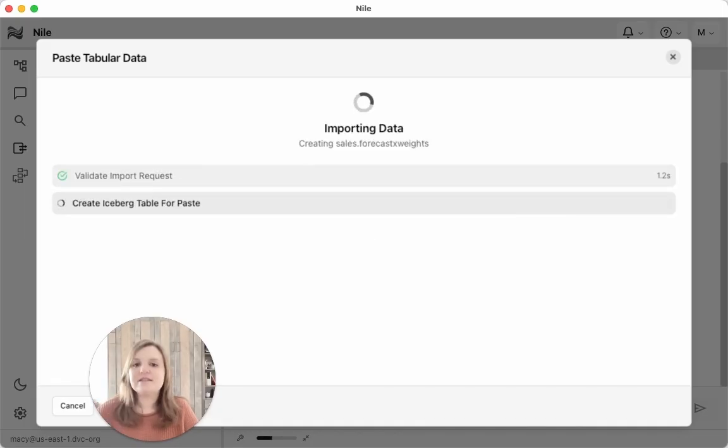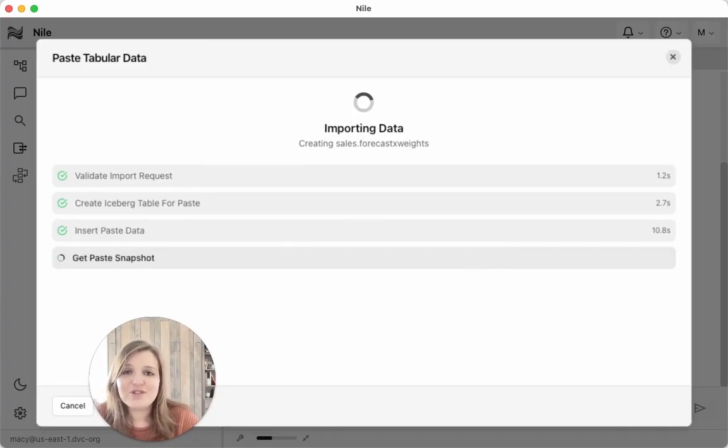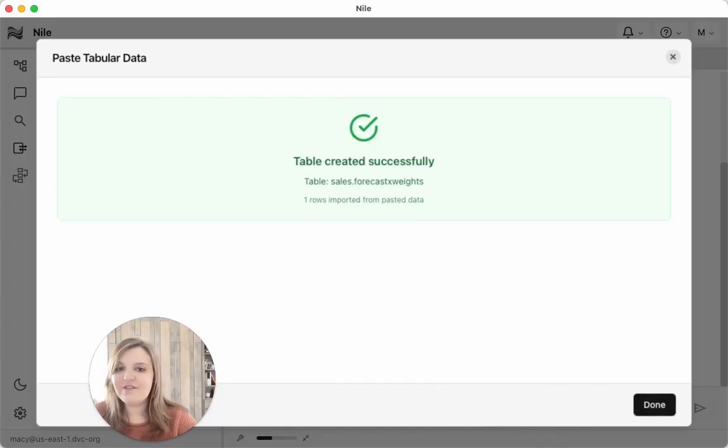Now, in the past, doing this would likely take a few days to get into the system by the time all the new pipelines are made. With Nile, a simple copy and paste will get the data into the data lake so you can start querying it. Also, you can seamlessly connect to other sources of new information like Amazon S3, Glue, and Snowflake in just a matter of seconds. We'll let it finish. Voila, table was created successfully. Now we're going to go back to our chat.